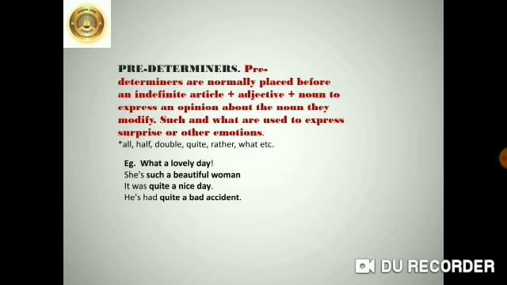So, these are the predeterminers. I hope, students, you have understood the determiners. So determiners are what? The articles, pronouns and the adjectives used in front of the noun or before the noun.